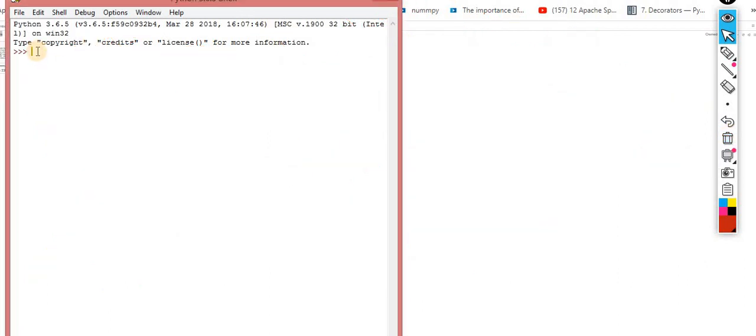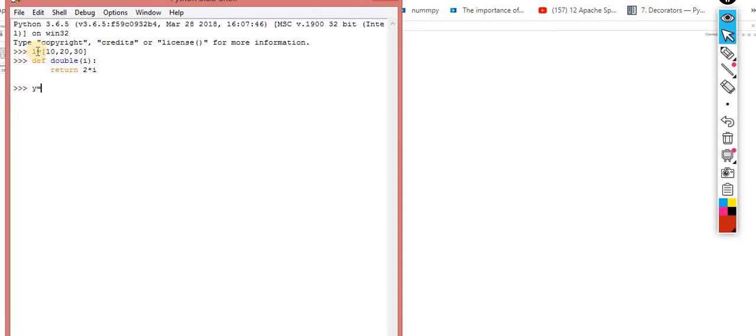The first case, this one is my list: 10, 20, 30. I am making a function def double, it takes the value and returns 2 into x. So this function is ready. Way number 1 we know very well.